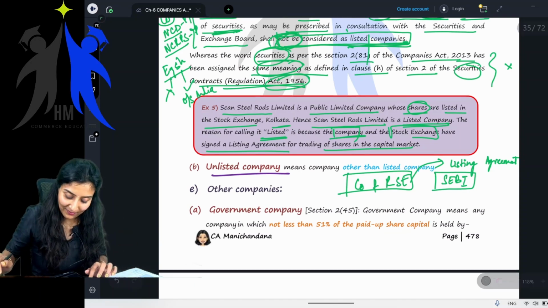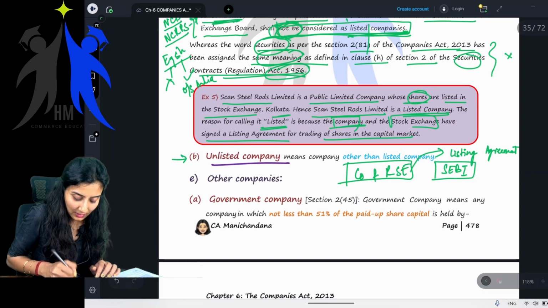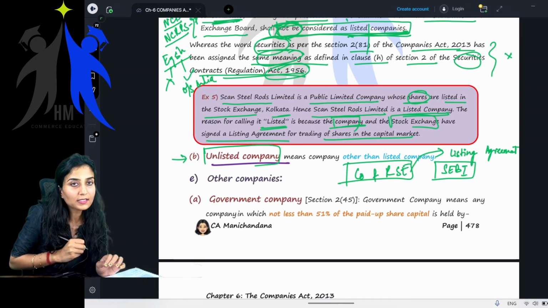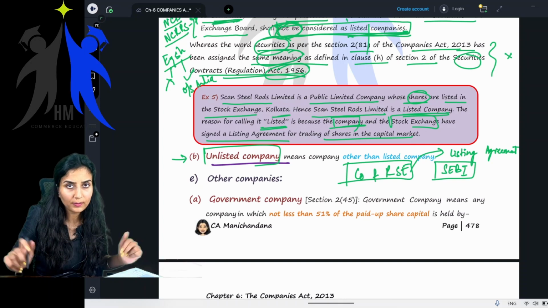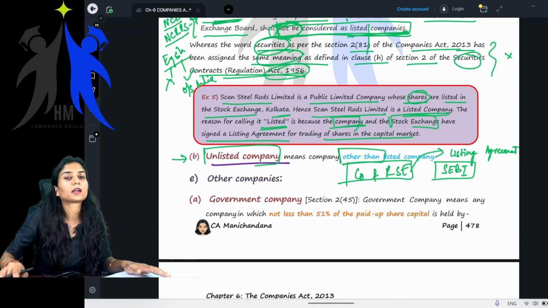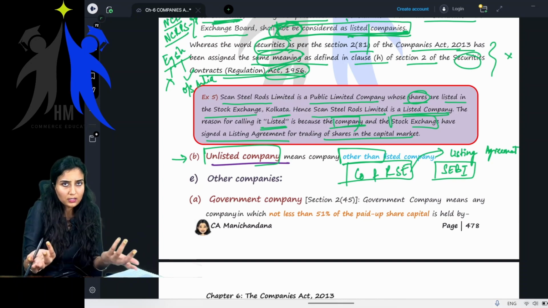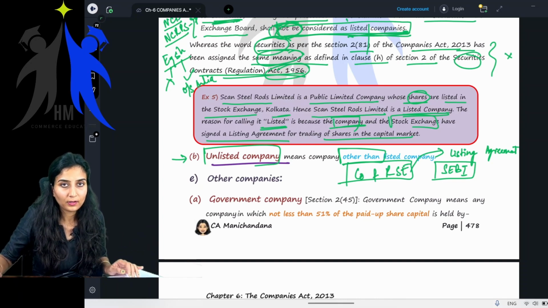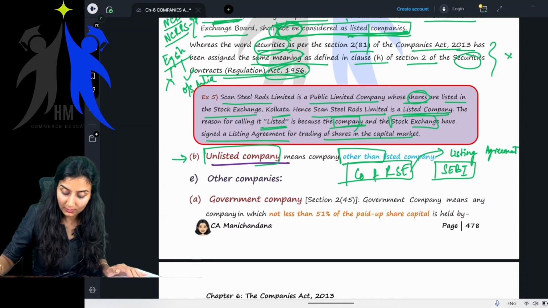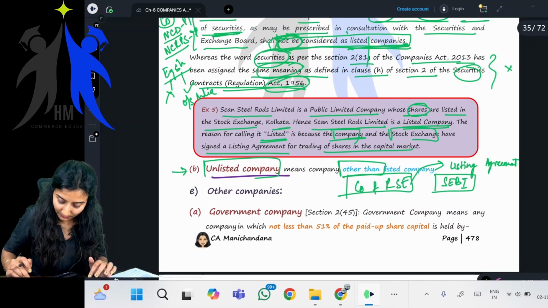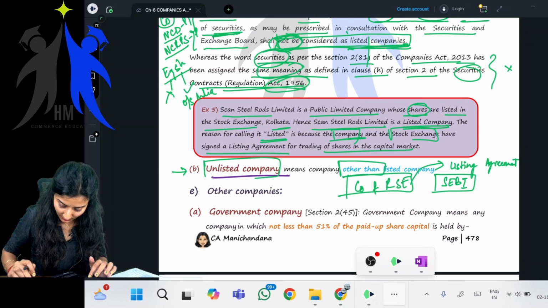Next, the easiest of all: unlisted company. What is an unlisted company? It means a company which is not a listed company, a company other than a listed company. So if you are not a listed company, all the other companies are unlisted companies. Very simple.